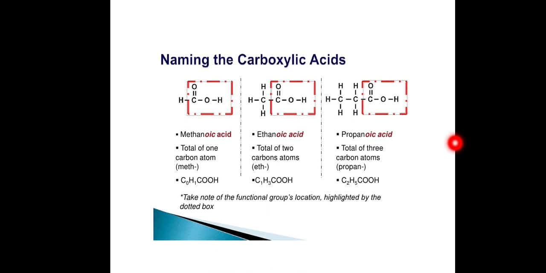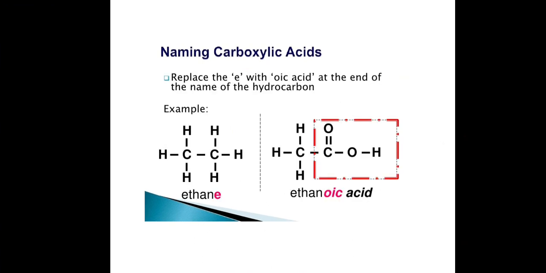We have to remove e from propane and add oic acid. So the third compound is called propanoic acid. So this is another example. This is ethane, CH3CH3. Replace the e with oic acid at the end of the name of the hydrocarbon. So here replace e from ethane and add oic acid. So CH3 C double bond O OH, that is ethanoic acid.